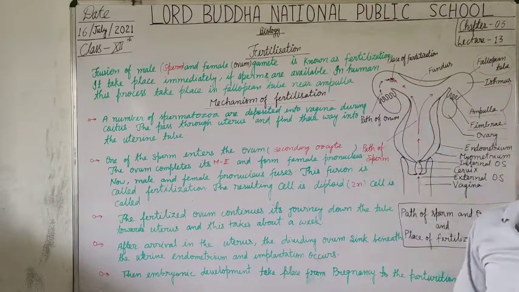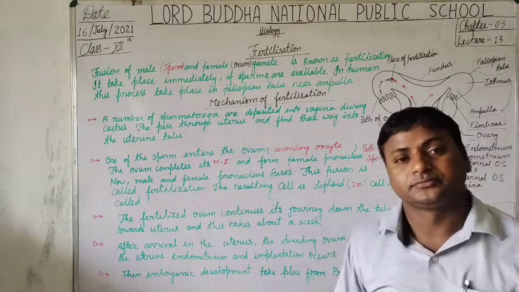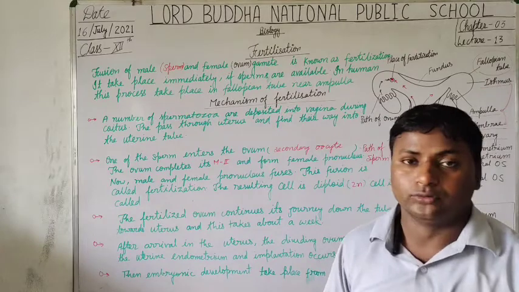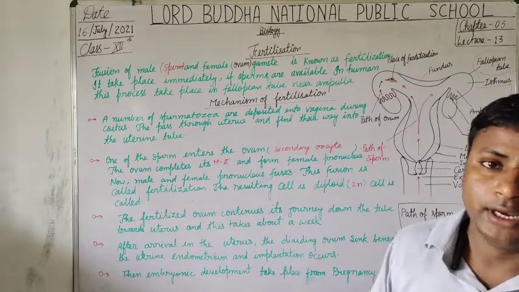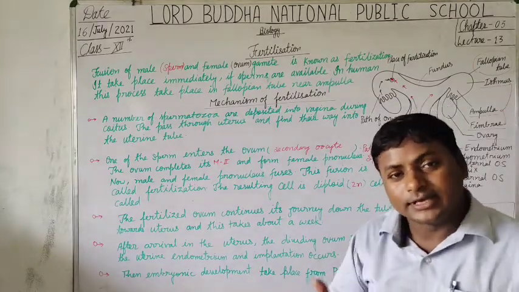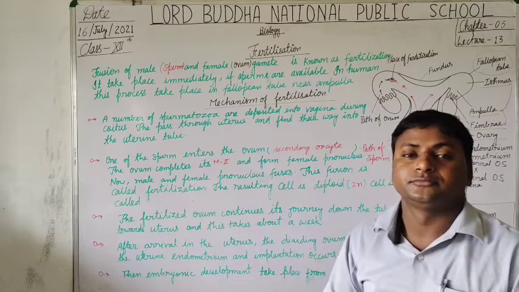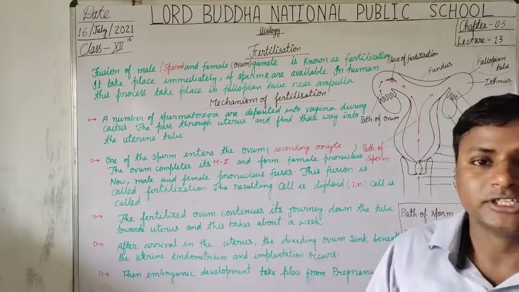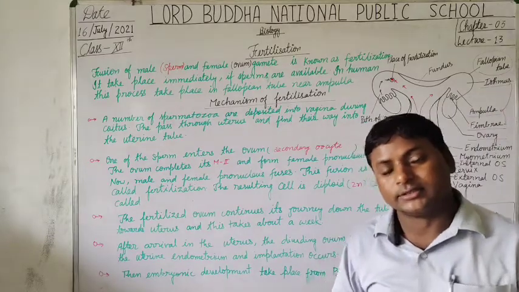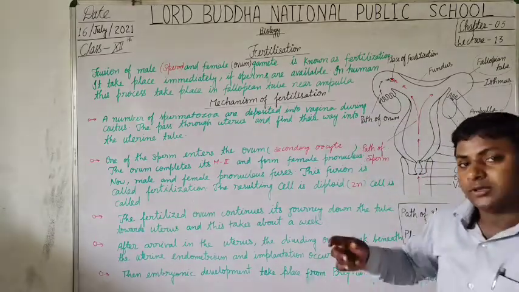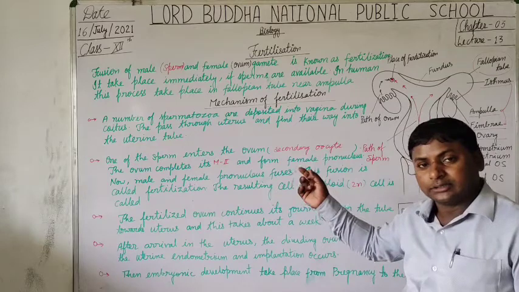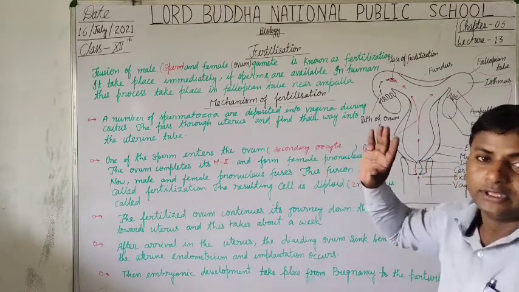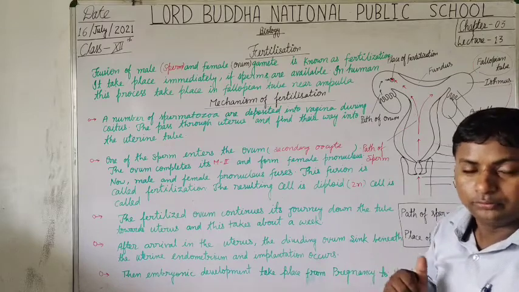After the process of fertilization, a diploid cell is formed, that is the zygote. And students, as the zygote forms, it continuously starts moving downward, it means towards the uterus. It takes about a week.